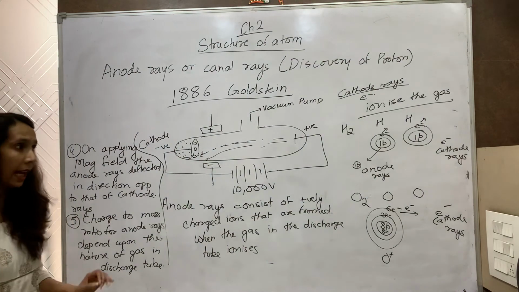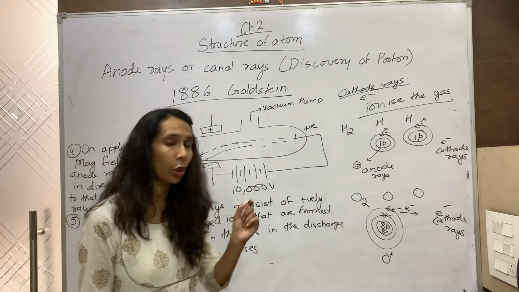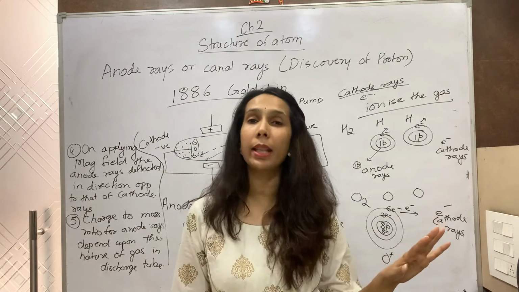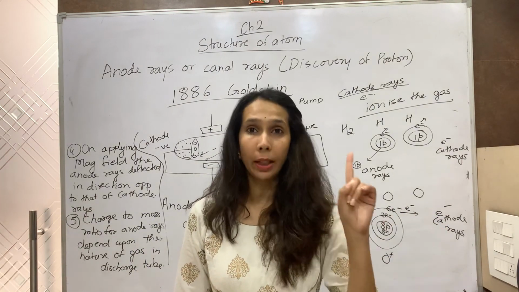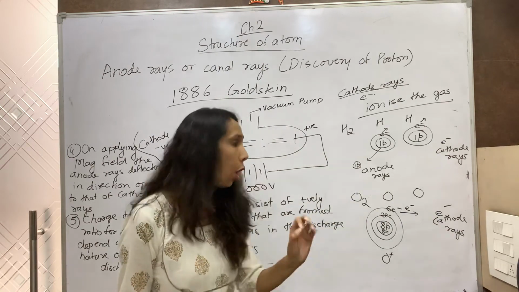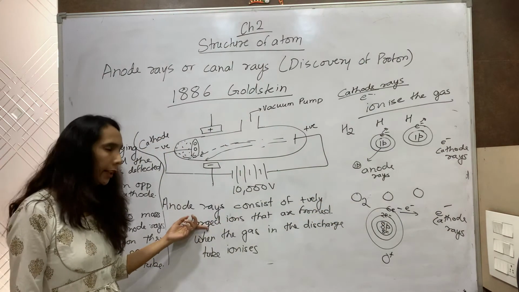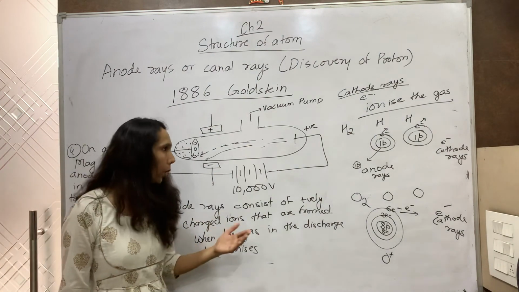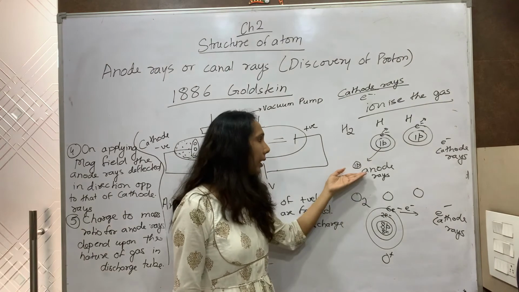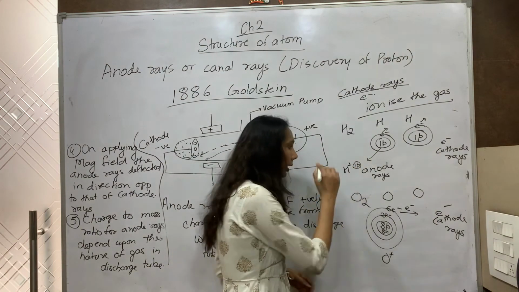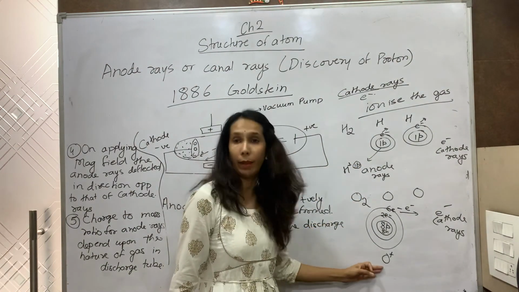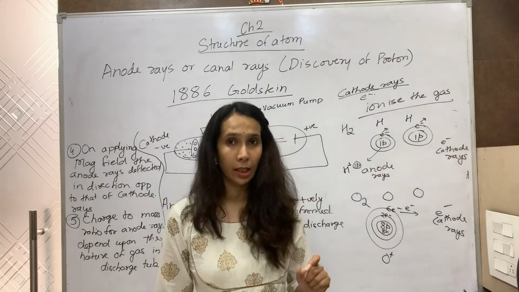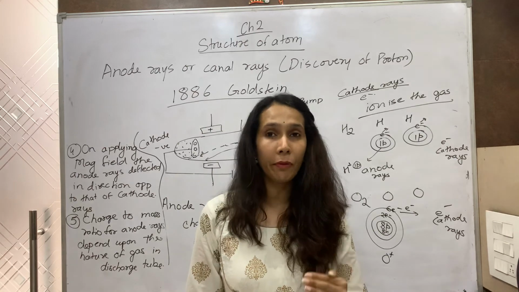So again I am repeating, cathode rays consist of negatively charged electrons. Electrons are universally present in all the elements, but the anode rays consist of positively charged ions which are formed as a result of ionization of the gas. So if the gas is hydrogen, it is this ion which is formed, H+. If it is oxygen gas, maybe O+ is formed. So the nature of anode rays depends upon the nature of the gas filled.